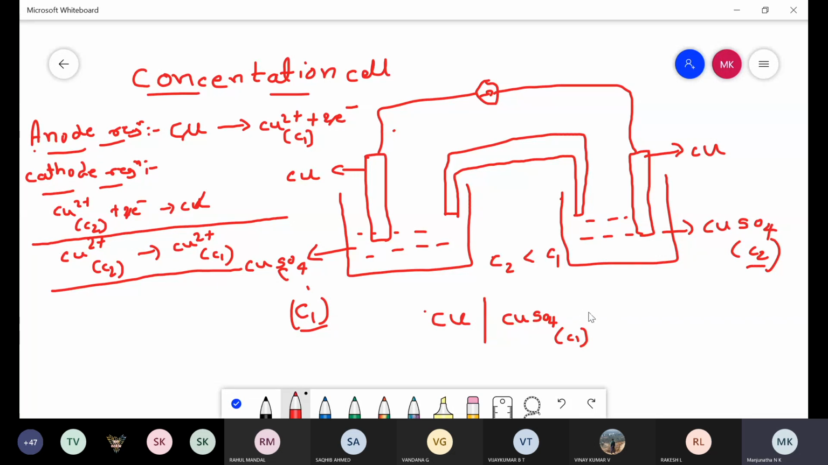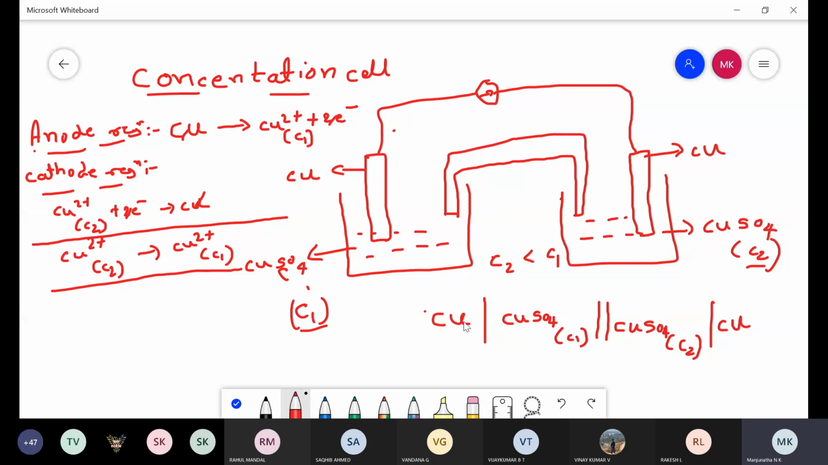After that you represent the salt bridge with a double vertical line. Then you write the cathode electrolyte, that is also CuSO4, and mention the concentration, that is C2. Then the cathode electrode, that is Cu, separated by a single vertical line. This is the rule used to represent the concentration cell.